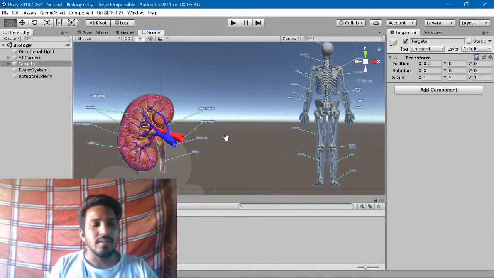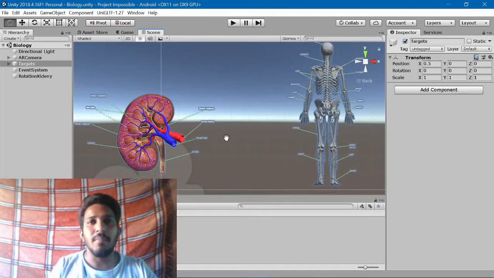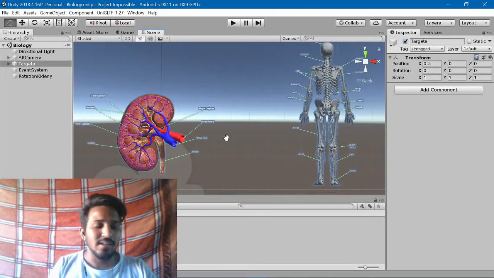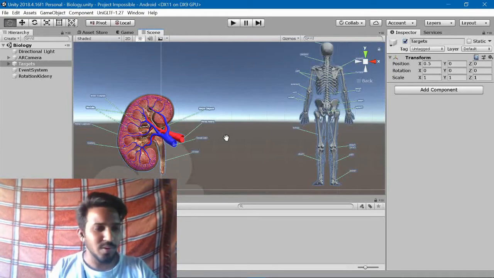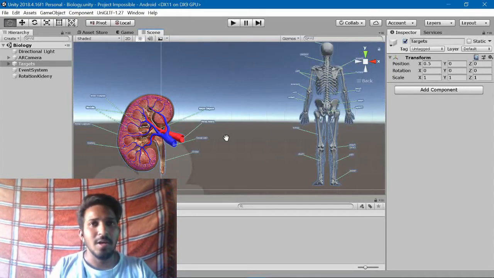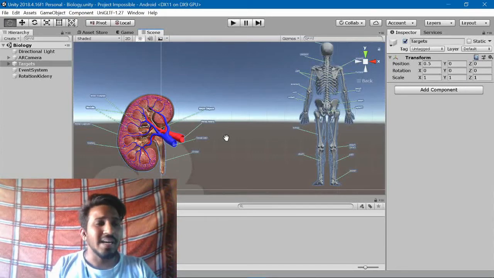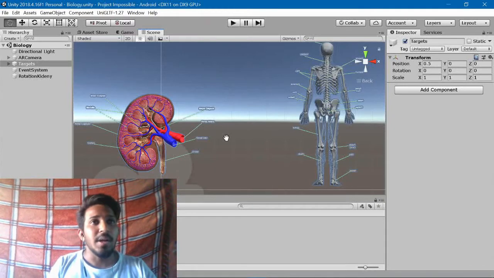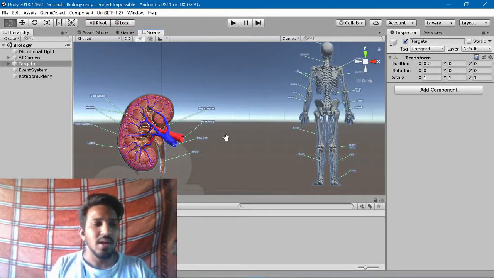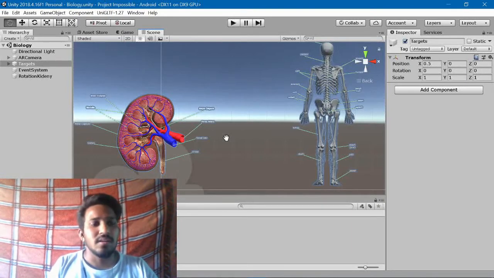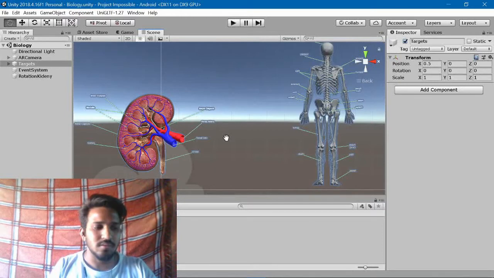Suppose in a biology class or a lab, a teacher shows a 3D model of human organs such as the heart, brain, kidney, or a whole human skeleton. It would be very impactful and easy to grasp for all the students with such visuals of 3D objects, and they will learn how these things work.